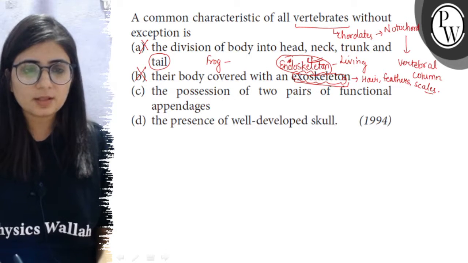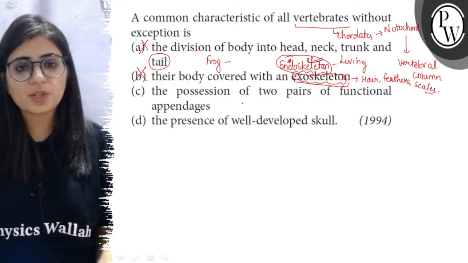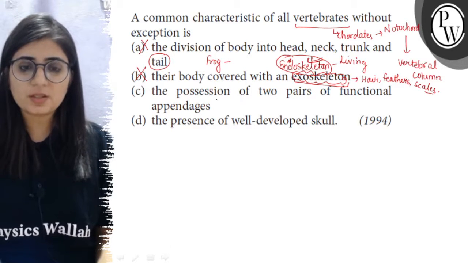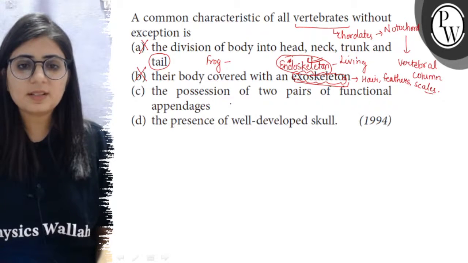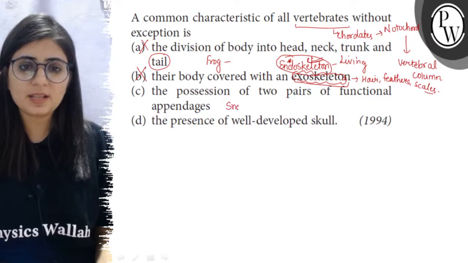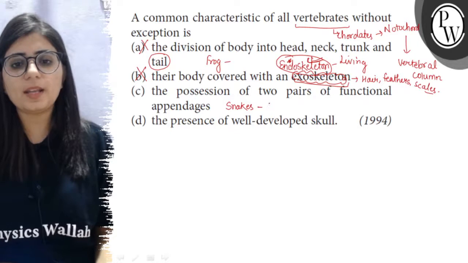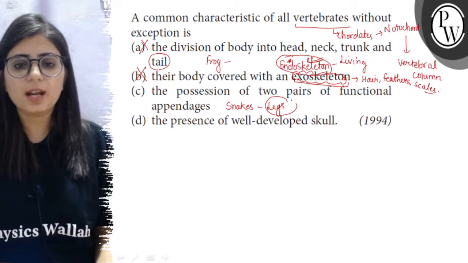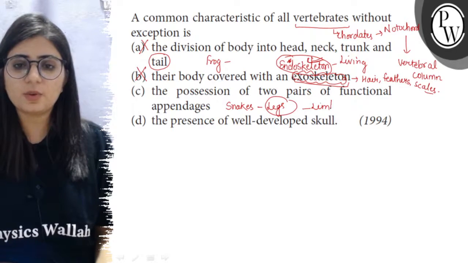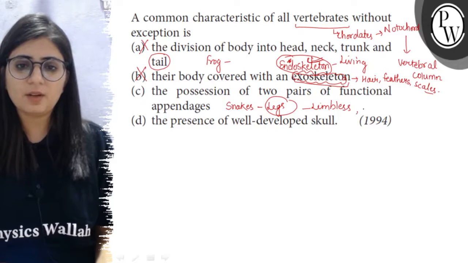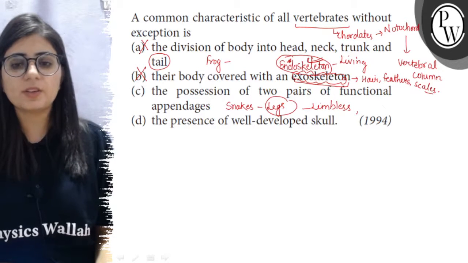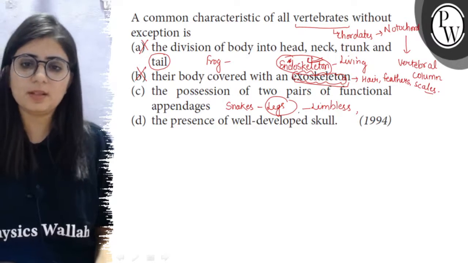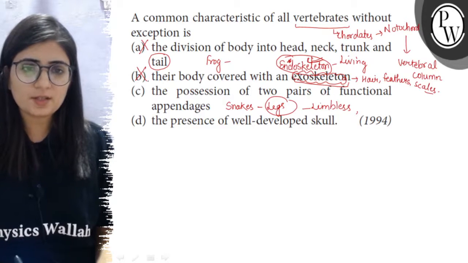Now the third statement is the possession of two pairs of functional appendages. So this is also not true, because some animals such as snakes do not have any legs, so they are limbless. It means they do not have limbs. Likewise Ichthyophis, which is an amphibian, is also limbless, so it is not mandatory.